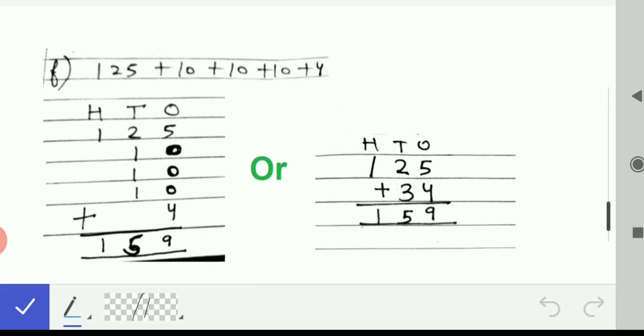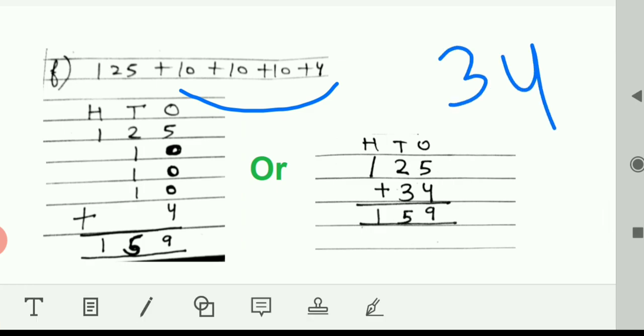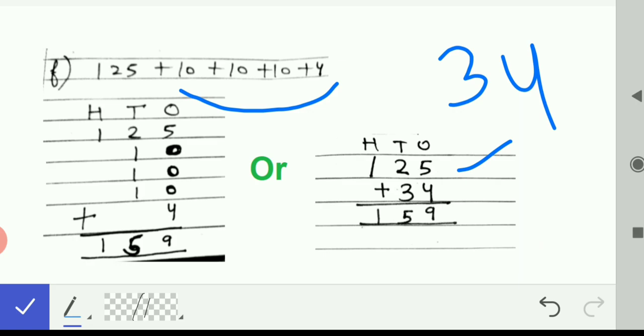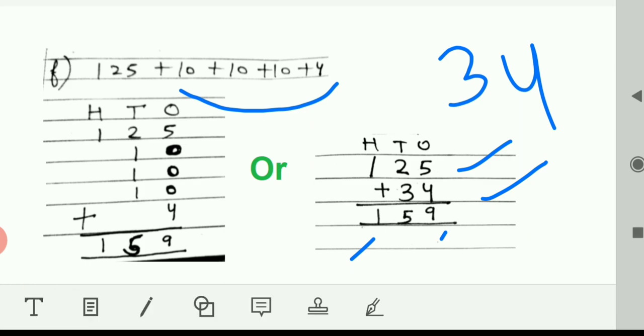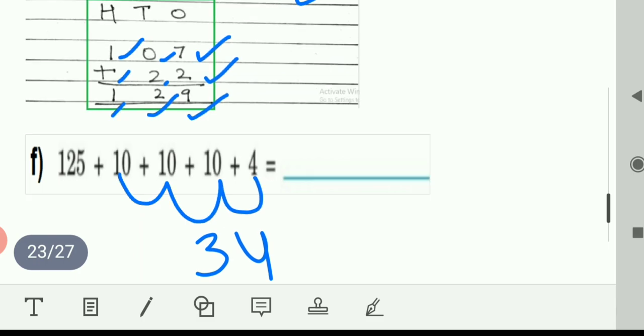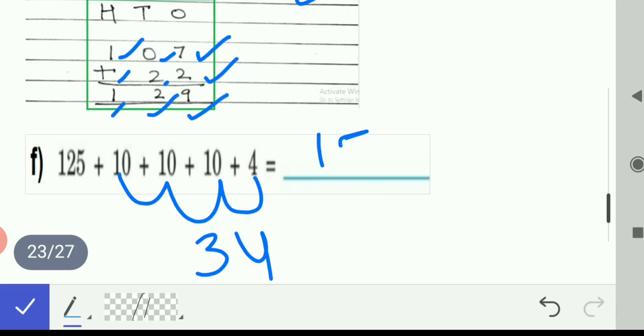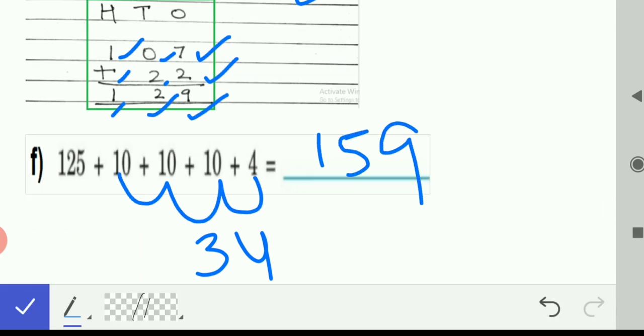I have shown you that this is 34. So 125 plus 34. 5 plus 4 is 9. 2 plus 3 is 5. And 1 plus 0 is 1. So the answer is 159. In both the cases, you are getting the same answer, 159.